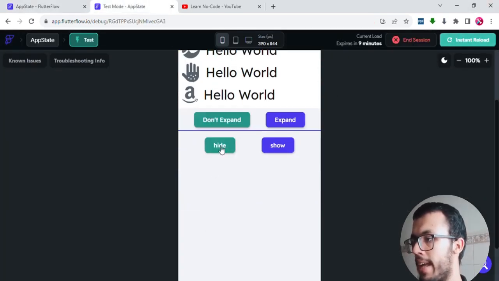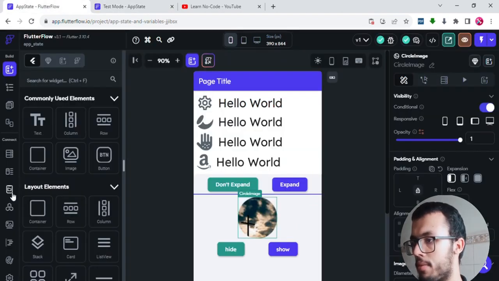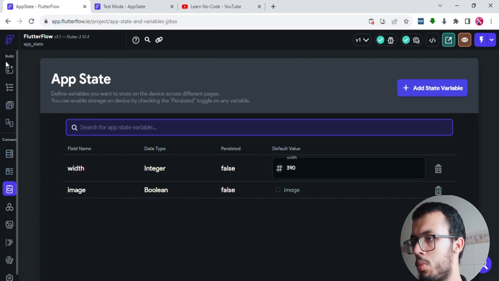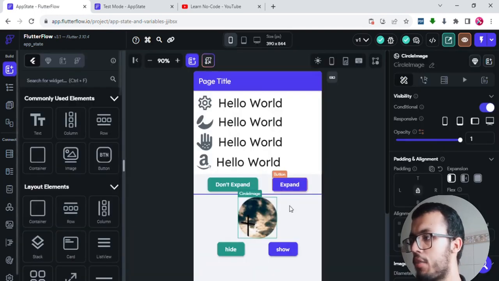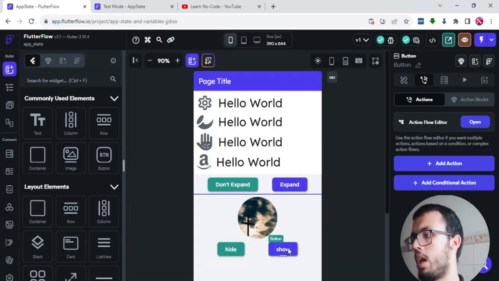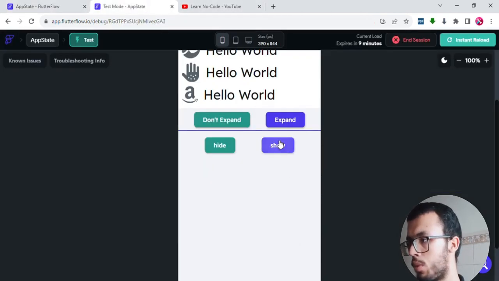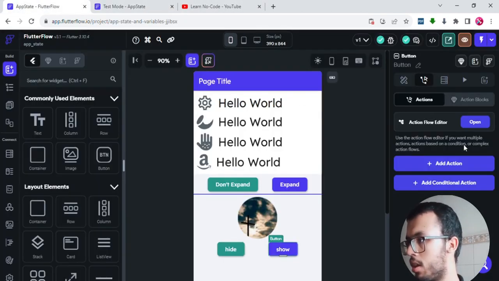Now we have these buttons, but we don't see the image. It is because this app state is false, so we're not going to see it. If you want to see it, you need to click on this button. But if I click on this button, nothing will show up because there is no action.